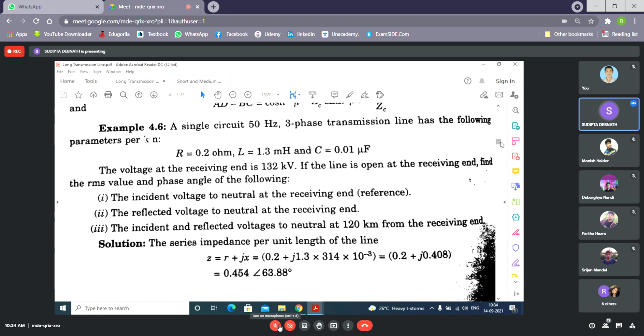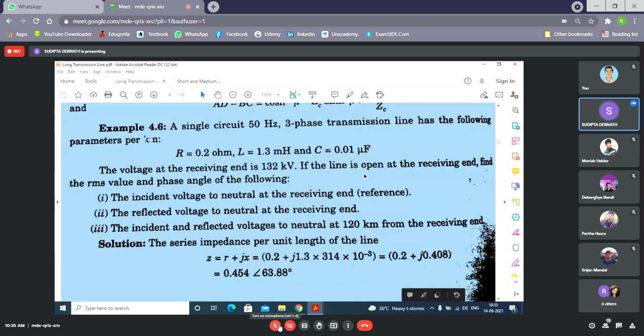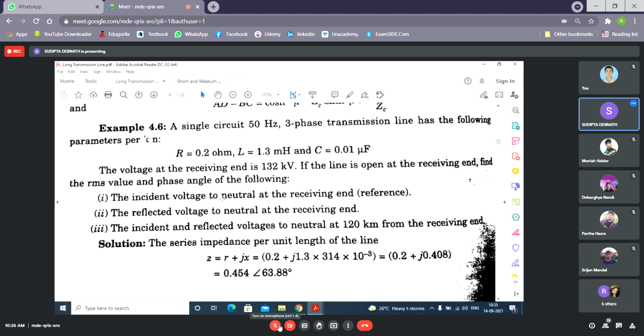So first you need to find out the incident voltage and the reflected voltage at the receiving end, which means x equal to 0. And then the incident and reflected voltages at 120 km. Next we have to consider x equal to 120 and find out. Now the first condition, IR equal to 0 because it is open, and the next condition is that x equal to 0. For the first two parts, 1 and 2, x equal to 0.